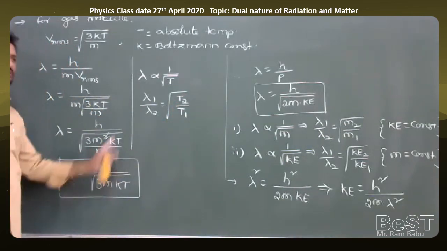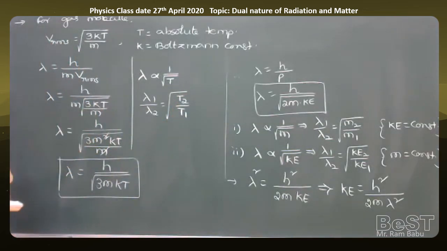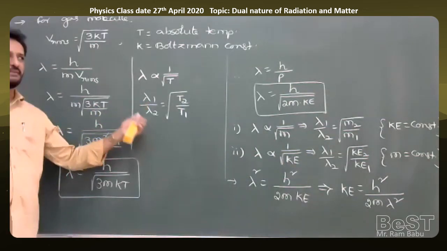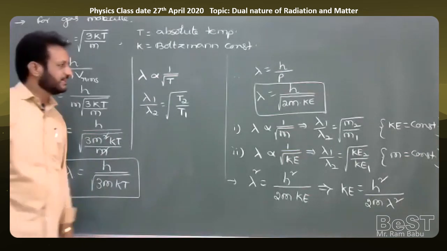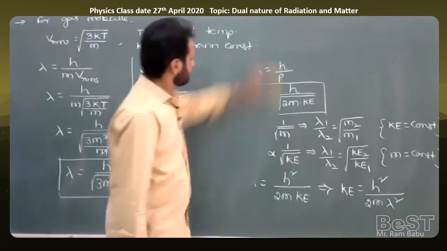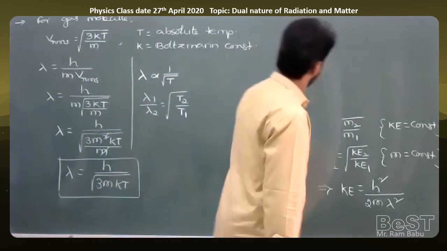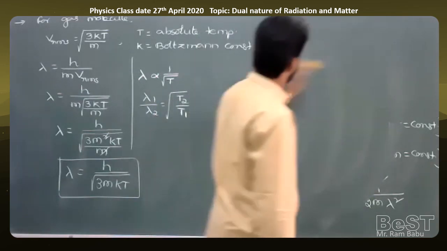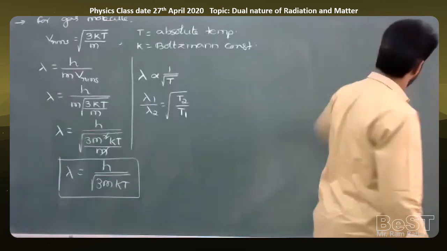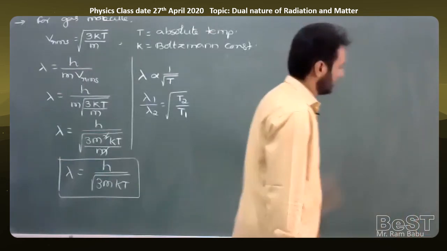Inversely proportional to the square root of absolute temperature, you should write. So lambda is proportional to 1 by square root of T, or lambda 1 by lambda 2 is equal to square root of T2 by T1. I'll give one more formula.